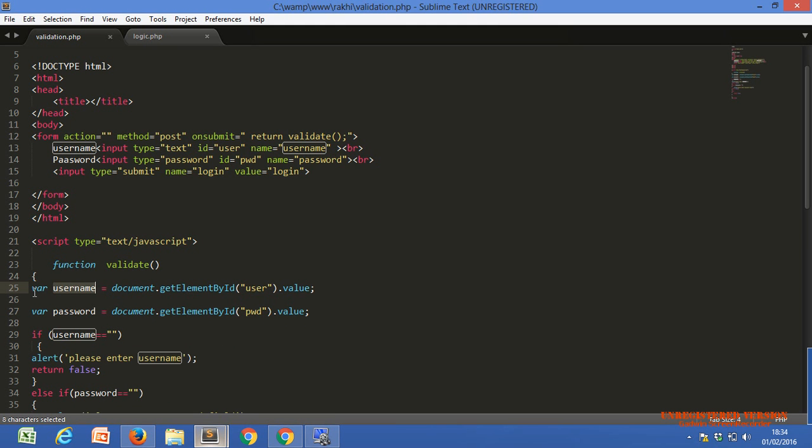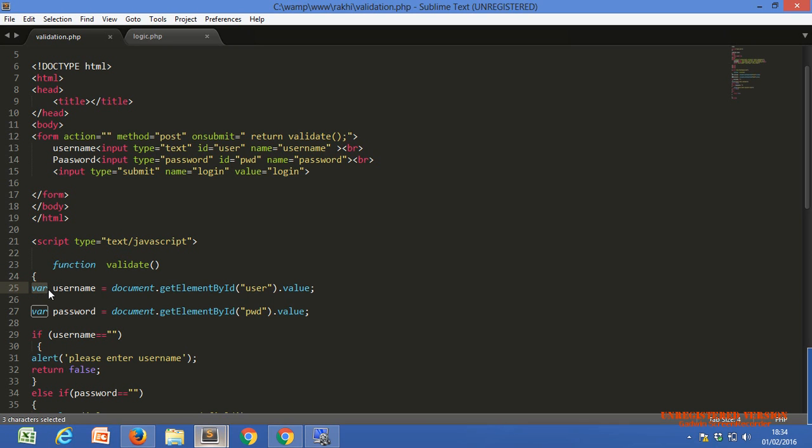These two lines of code get the value of our two text boxes. It assigns the value of the first text box to username and the second text box to password.